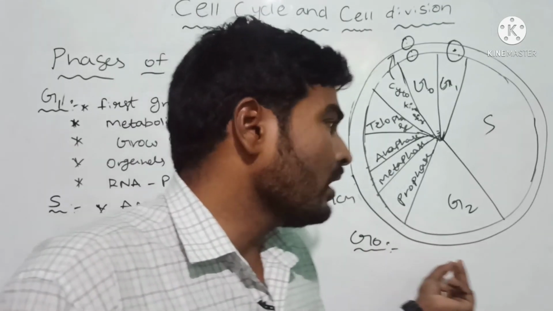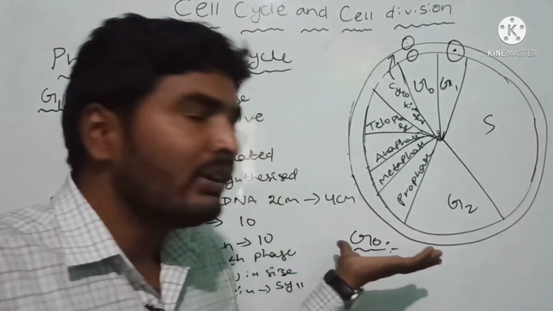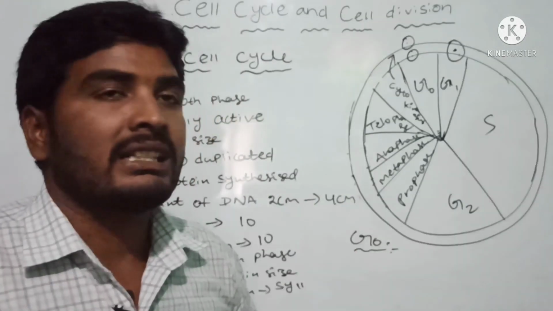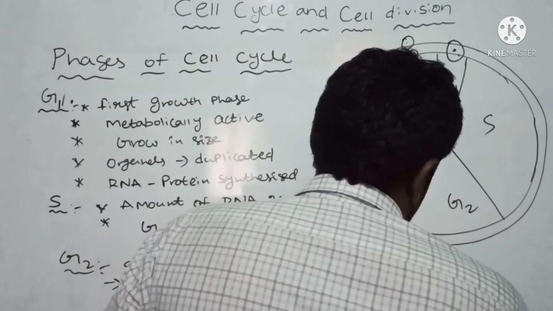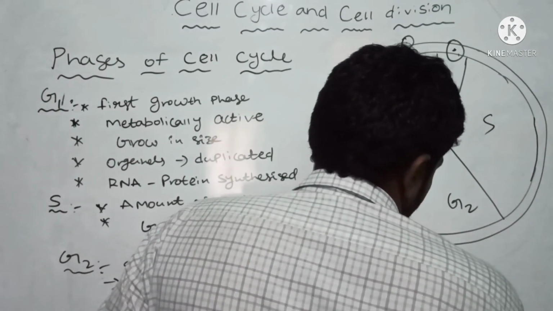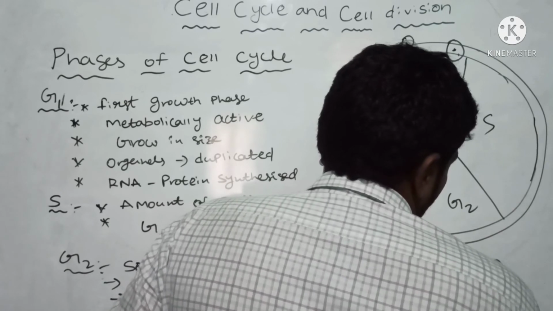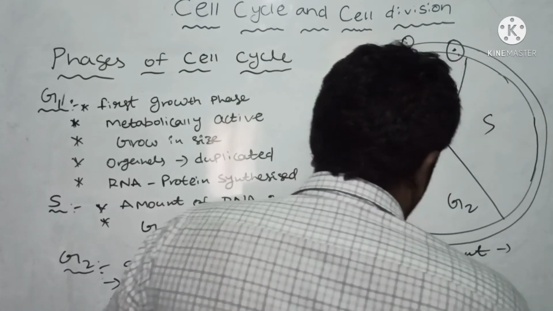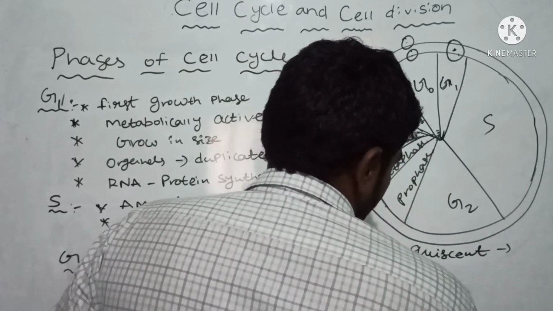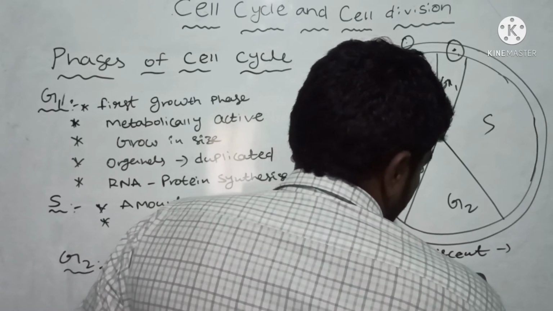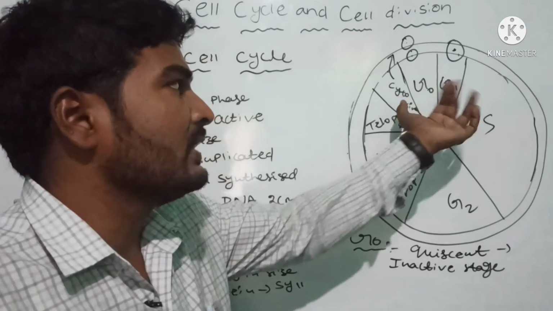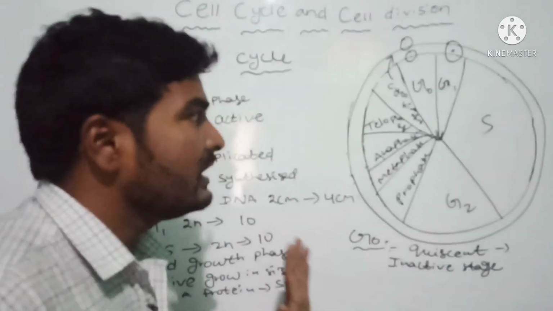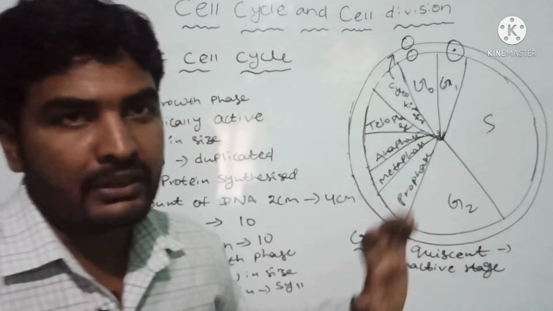That is why this is the inactive stage, and we also call it the quiescent stage. New cells can re-enter the G1 phase. So these are the changes of the interphase.